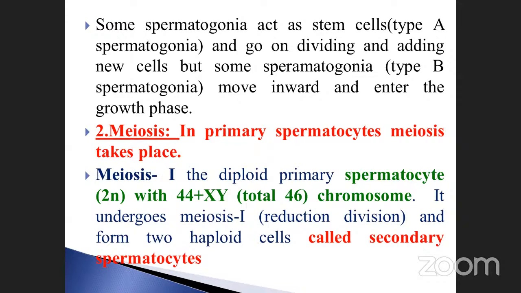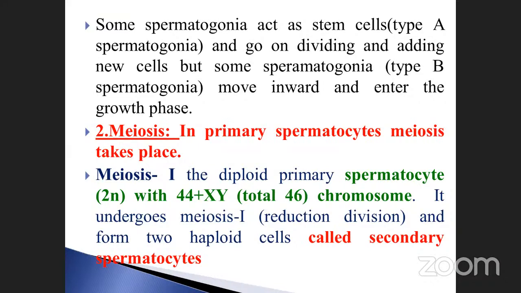They continue dividing, producing new cells, adding new cells for what? The production of the sperms. This one is the main, otherwise called the mother cell. Spermatogonia is the mother cell, isn't it? It produces the type B spermatogonia, which enter into the growth phase.